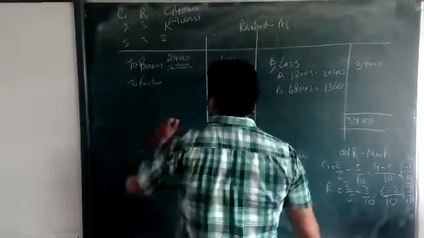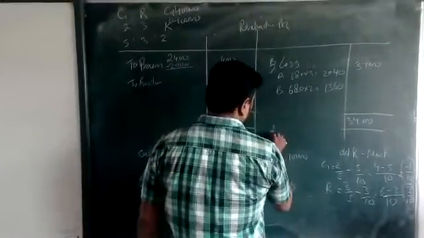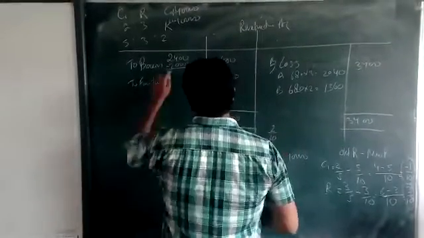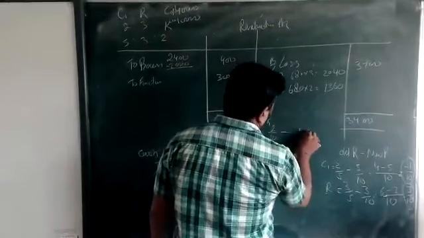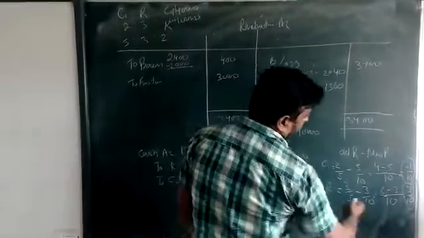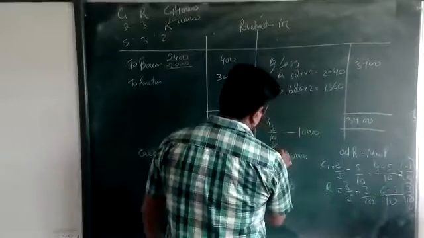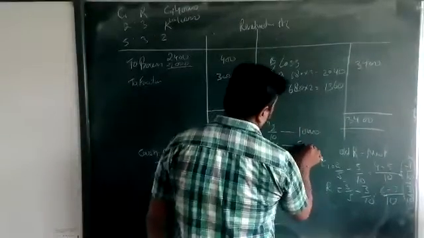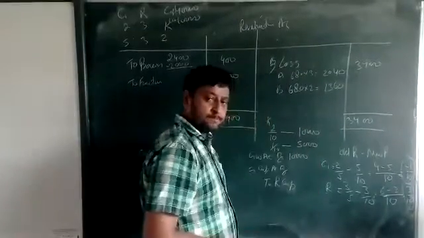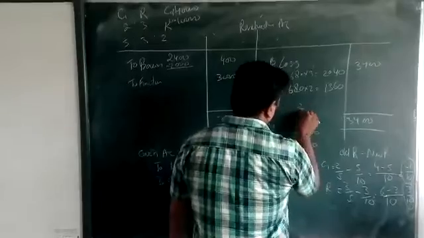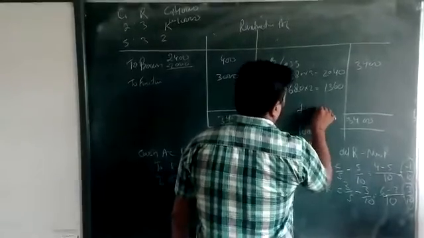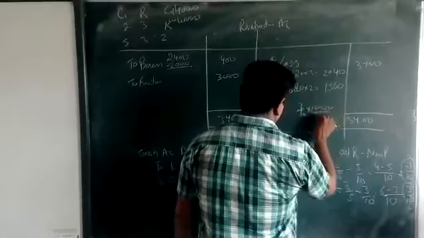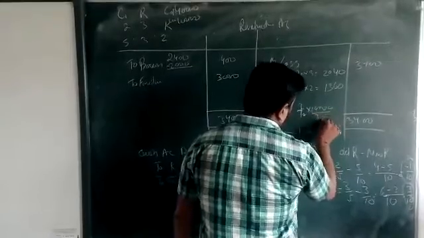Just see, K's share is 2 by 10, for which they are bringing 10,000, and G is gaining 1 by 10, so he brings 5,000, just half. Let's calculate: 1 upon 10 into 10,000 upon 2 upon 10.